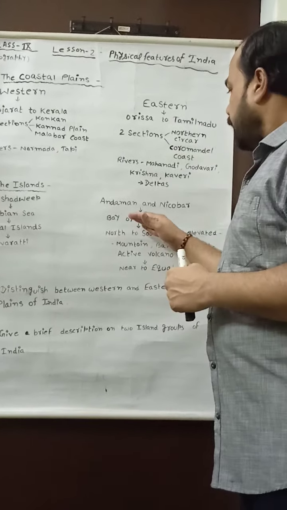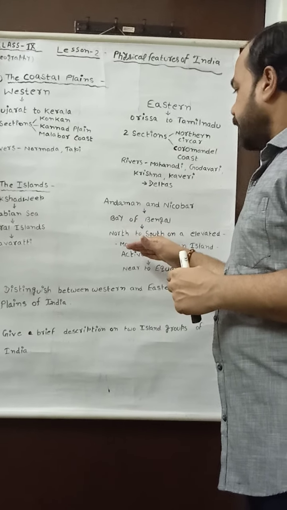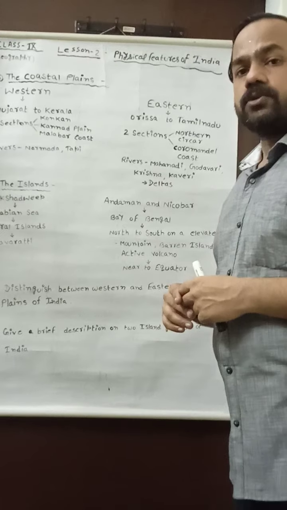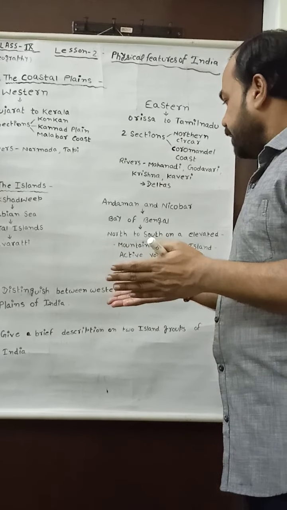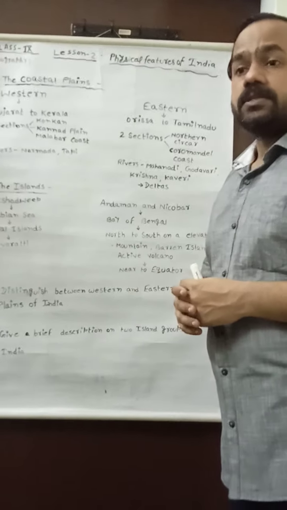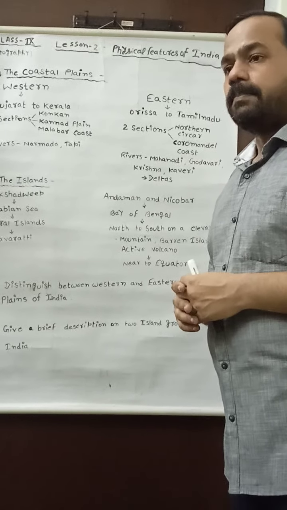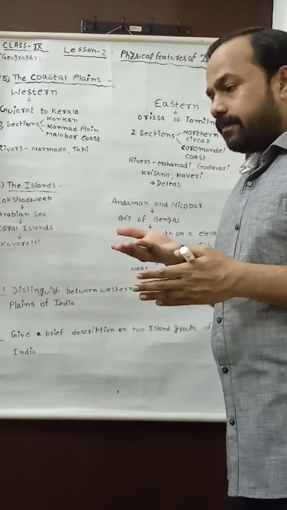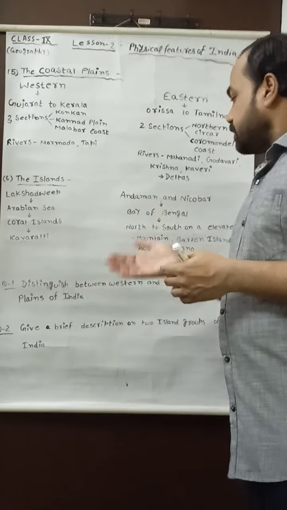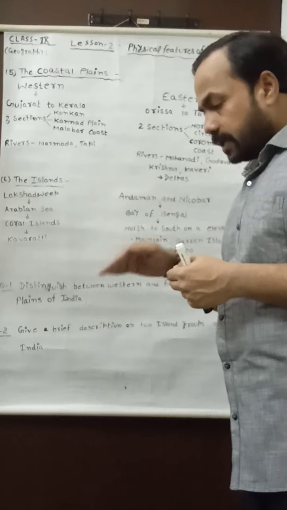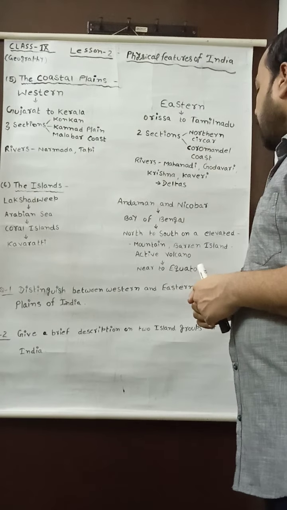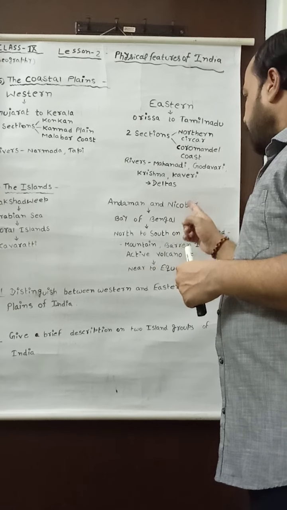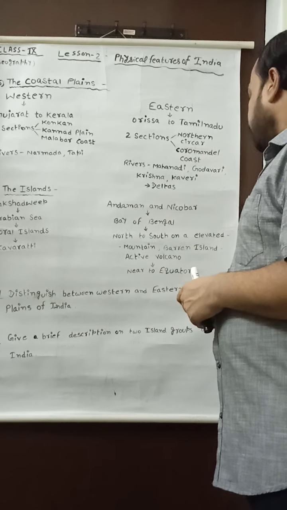Actually, Andaman and Nicobar, located on the Bay of Bengal, is located on an elevated mountain which is submerged, meaning some part of the mountain is elevated above the water and some part is submerged in the water.